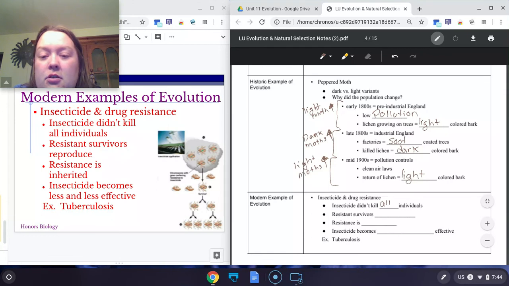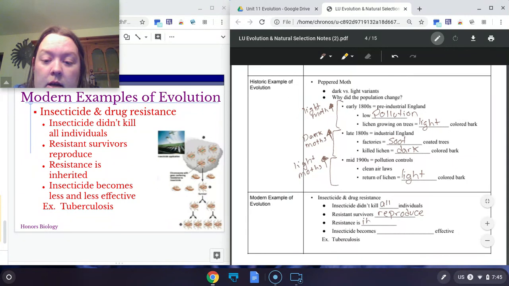You spray your insecticide, you're going to get most of them, but there's a couple that are going to survive. Those couple that do survive are going to be the ones that are resistant to the spray. They can survive the spray. So the ones that live, they're going to be really happy and they're going to reproduce. But the only reason they can reproduce is because they're resistant to the pesticide.